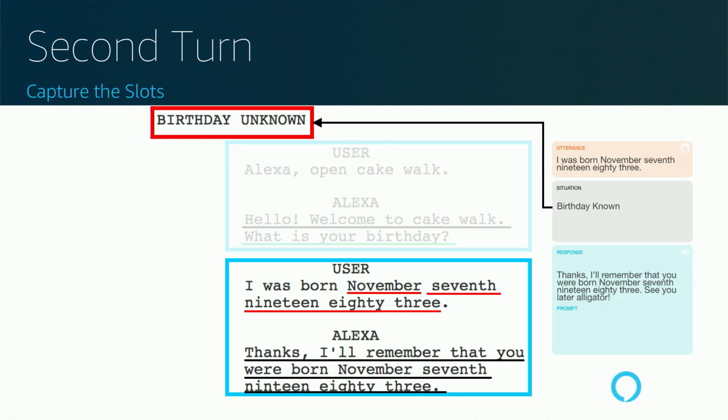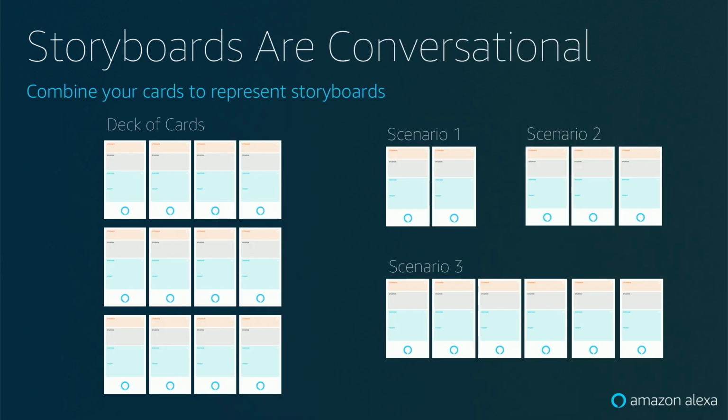We're also able to identify the information that we need to collect. If you notice, there's those red lines there. We're going to call those slots. That's the information we need to capture. We're going to capture a month, a day, and a year. And then we have Alexa speak back what the user said as an implicit confirmation of what the user said.